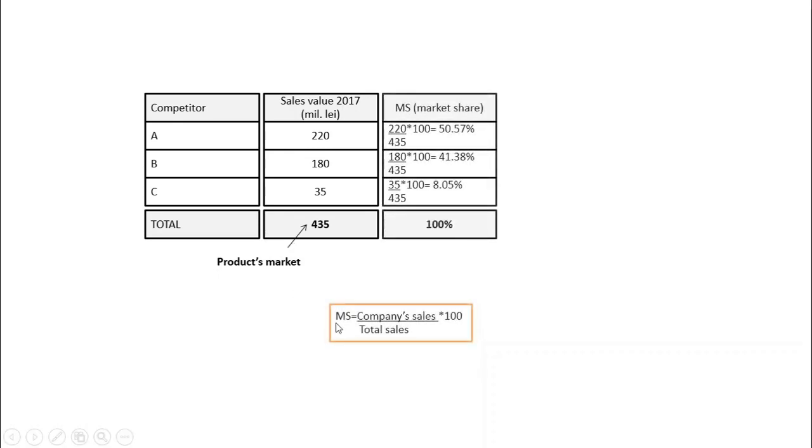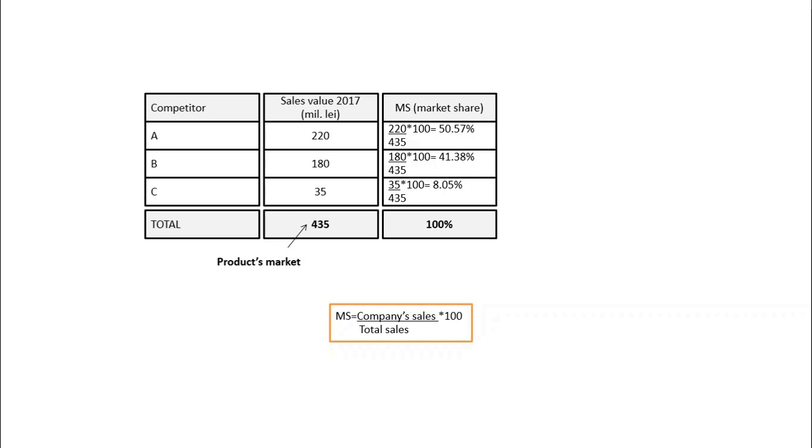With the sales of the companies and the sales of the market, I can compute now the market share, dividing the sales of the company by the sales of the market and multiplying by 100 to obtain the percent. Therefore, in case of company A, I will divide the sales of company A, 220, by the total sales of the market, 435, and multiply by 100. This will lead us to 50.57%. Similar for B and C, sales of the company over the total. When we add the percentages, you will see that you will get exactly 100, or the total market.